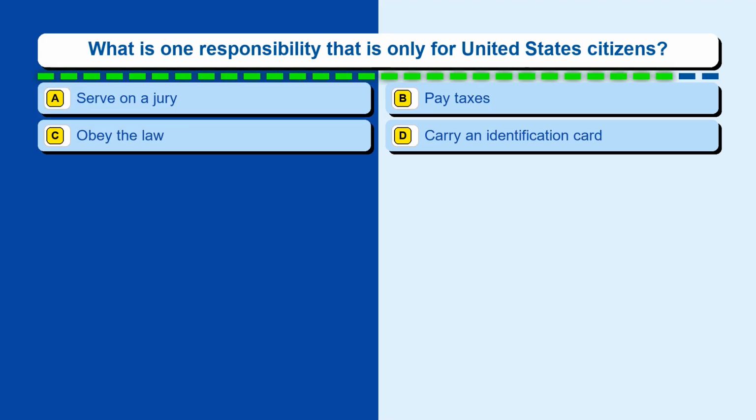Question 13. What is one responsibility that is only for United States citizens? Option A, serve on a jury. Option B, pay taxes. Option C, obey the law. Option D, carry an identification card.